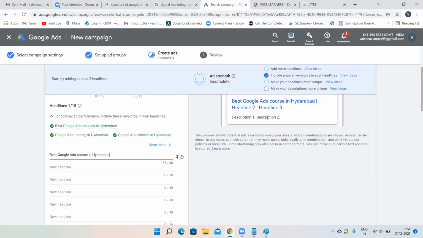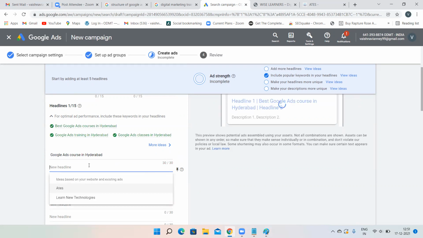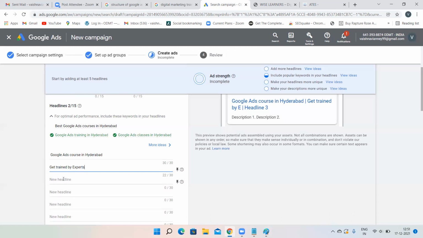So we will remove best Google Ads course in Hyderabad. Then one more headline I have to give. Some normal headline you give so that it looks attractive. Then one more headline you have to give. Don't be lazy, always give n number of headlines. It is good for you only.